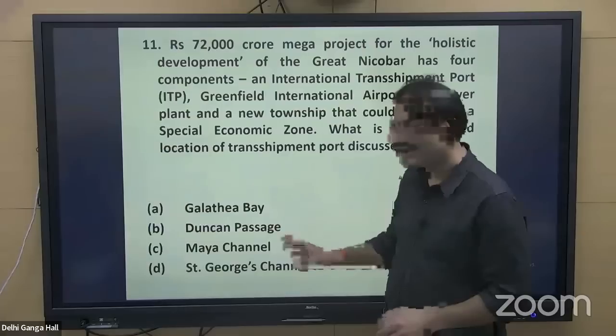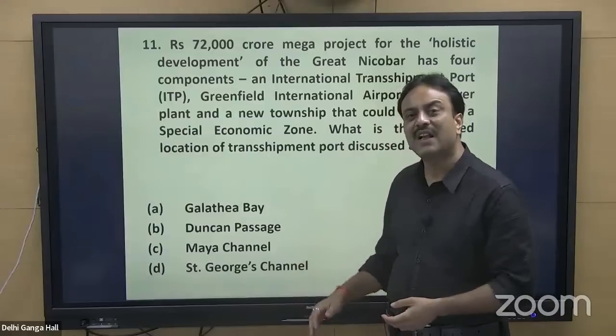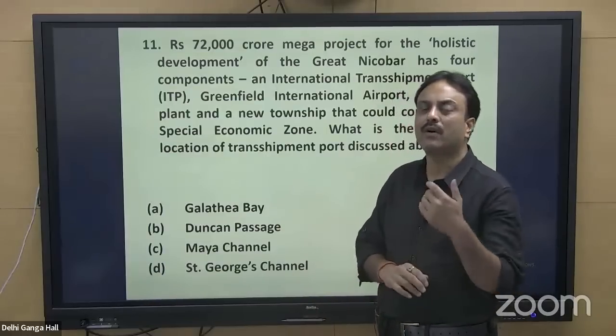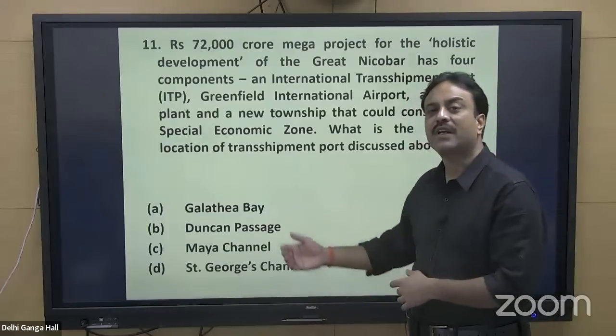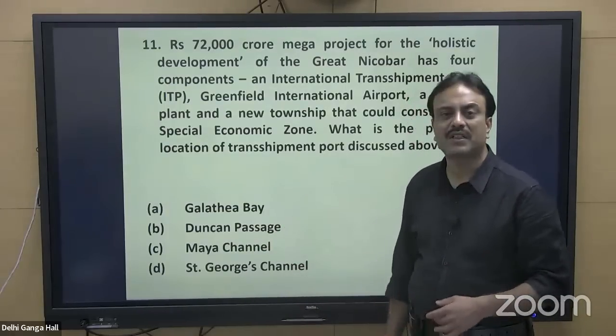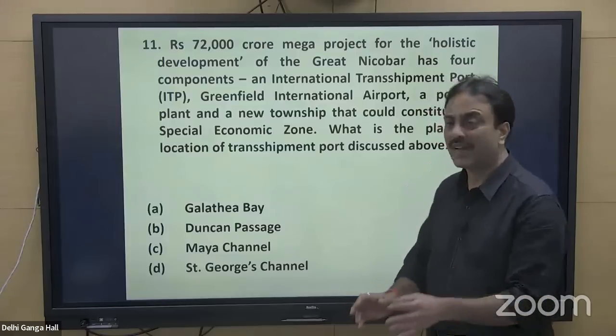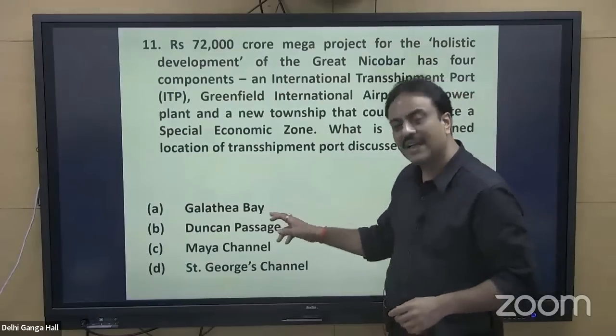Duncan Passage, located between South Andaman and Little Andaman. Maya Channel, it is at Maya Bunder between North Andaman and Middle Andaman. St. George's Channel, it is between Katchal Island and Nicobar. So Maya Channel, Duncan Passage, St. George's Channel are specific locations where this transshipment port is not to be constructed. It is at Galathea Bay.